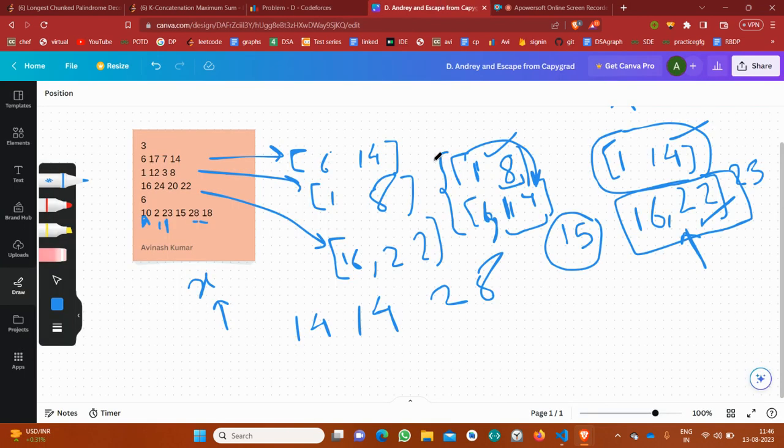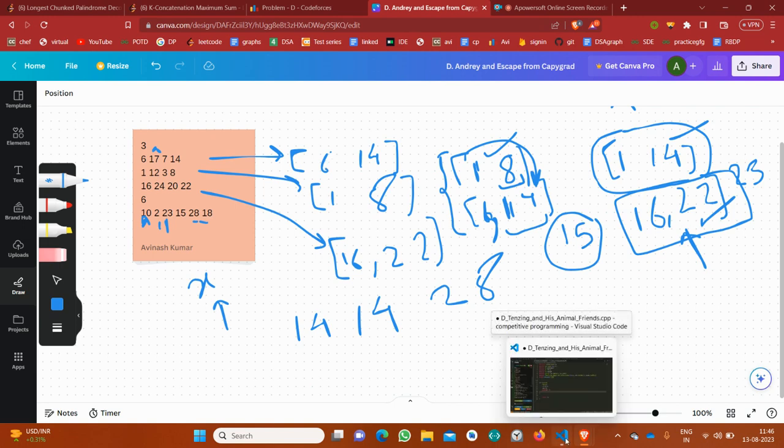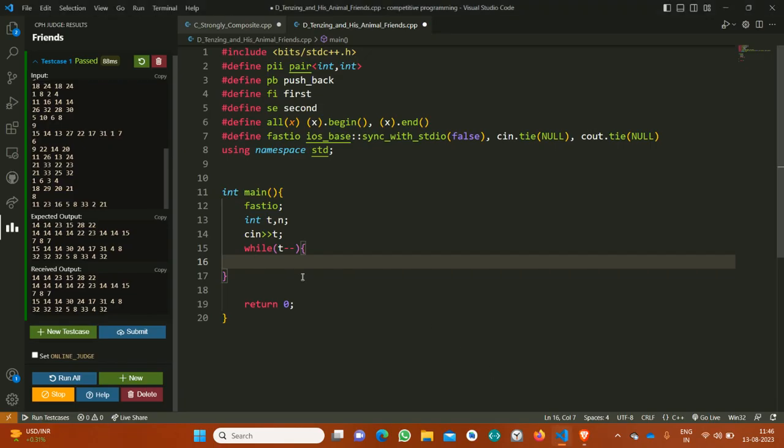Let's move on to the solution. The main concept was just to derive that ai and ri are of no use, and that's what I have explained. The other concept was to merge them. So now let's move on to the solution.